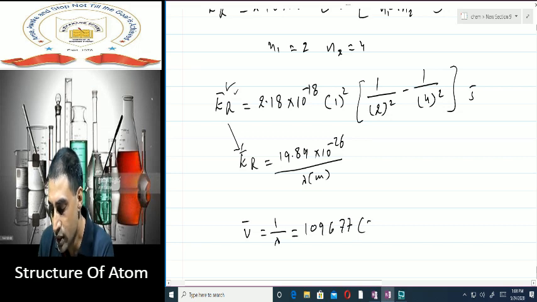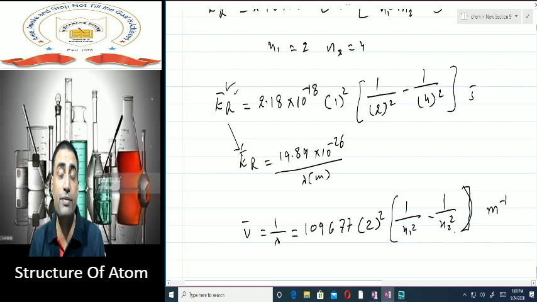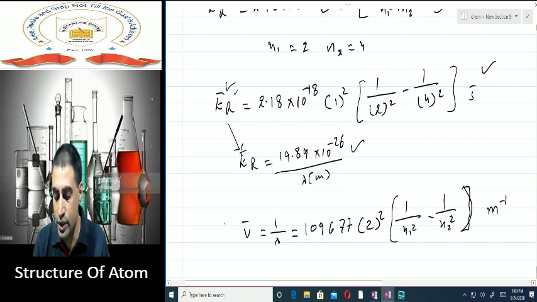109677 into Z square into 1 upon N1 square minus 1 upon N2 square. That will come in meter inverse. This will give you the number of waves per meter. Inverse of wave number is lambda. So you can calculate wave number and take the inverse of that, you will get wavelength. So if you have been asked to calculate the energy of a radiation, you can do it like this. If you have been asked to calculate the wavelength, you can use either of these formulas.